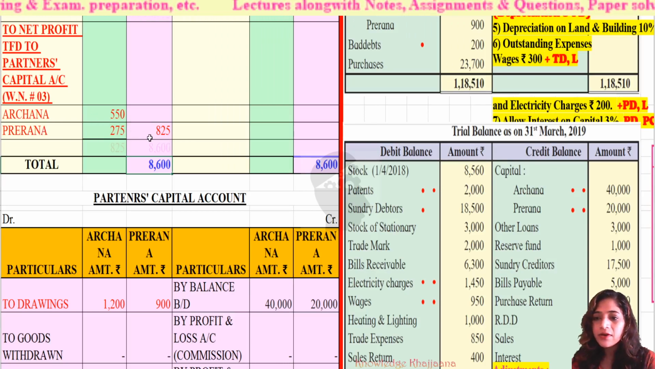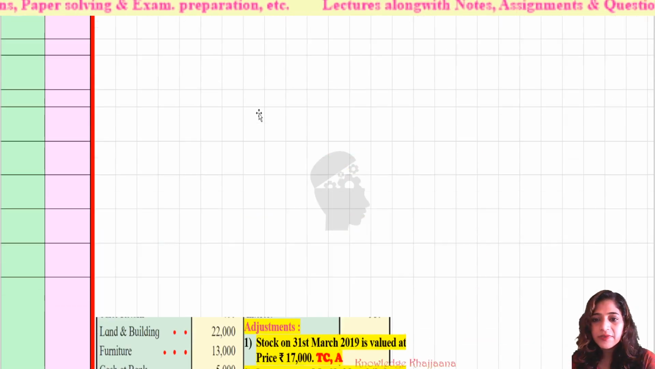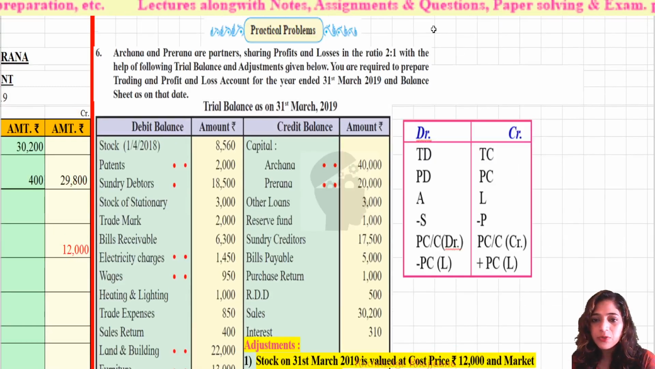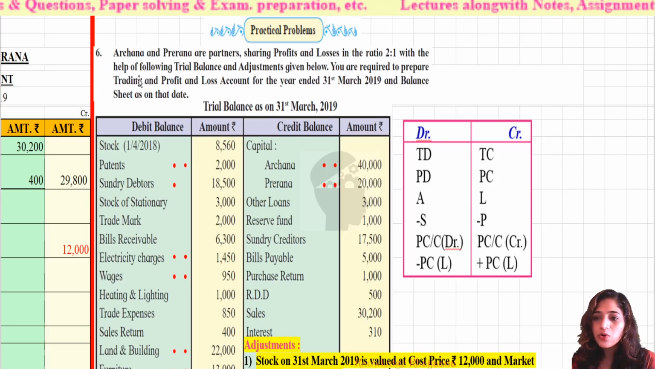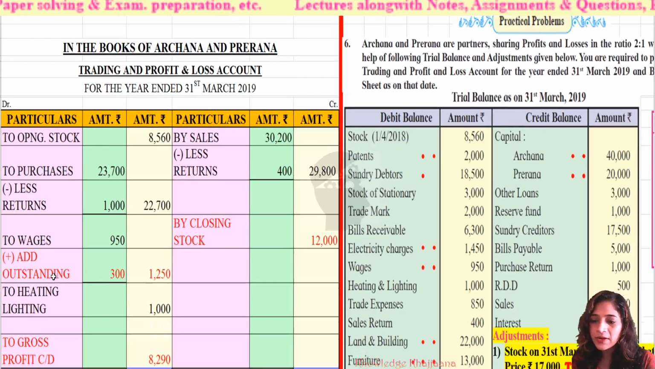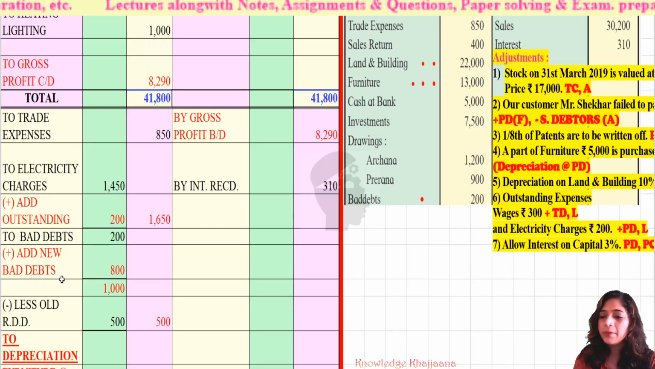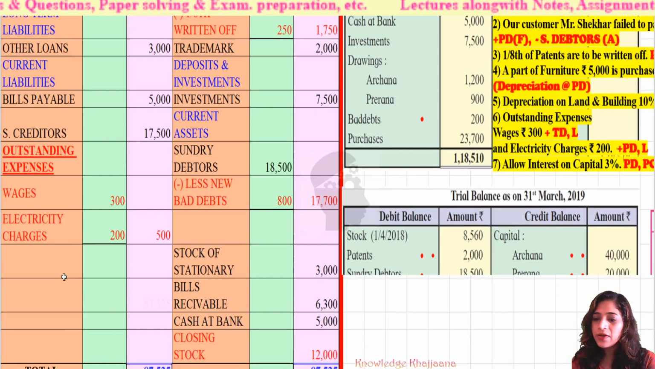Now what is our work? We have to distribute this net profit to the partners. And in which ratio? See, it is given in the problem. It should be distributed to them in the ratio of 2:1. 2 to whom? 2 to first partner. Who is the first partner? Archana. And 1 part to whom? Prerna. Okay. So we have to distribute the net profit rupees 825 to Archana and Prerna in the ratio of 2:1. Now let's see, for that I have prepared one working note.